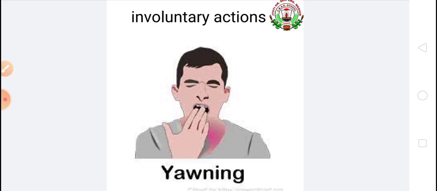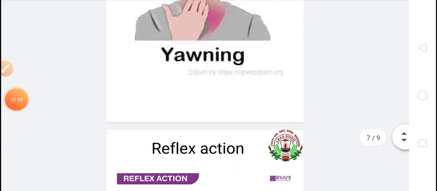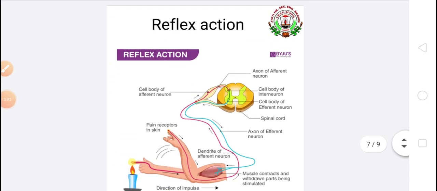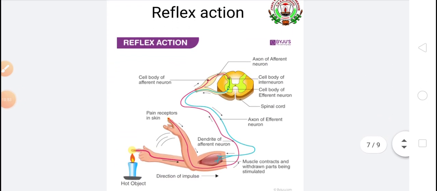Now we will study reflex action. Children, reflex action can be defined as an automatic action of our body which is not under our control, and it is controlled by our spinal cord.